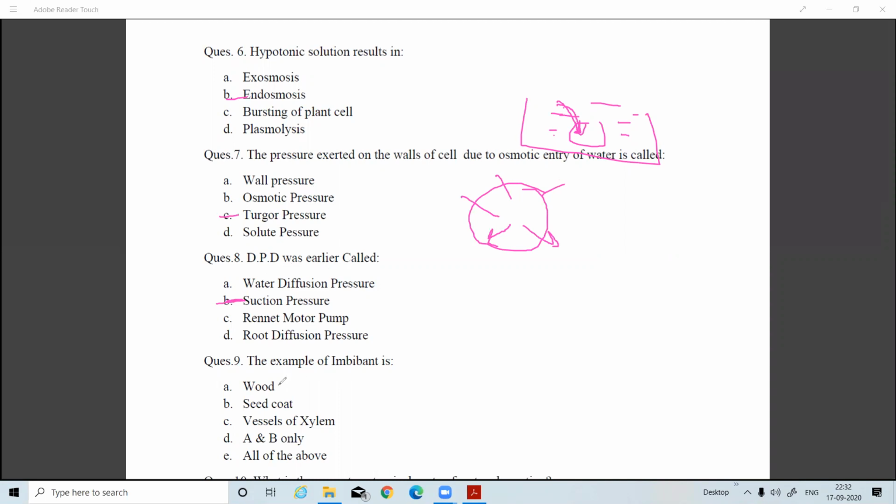An example of an imbibant: wood is also an imbibant. Imbibition means the adsorption or absorption of water on a solid surface or any surface. So wood generally swells during the rainy season and creates an imbibitional pressure. So it is an imbibant. Seed coat is also an imbibant, absorbing or adsorbing water from moisture or a surface. The seed coat breaks down during seed germination, so that is also an imbibant. Vessels of the xylem also act like imbibants. Some amount of water gets absorbed, and due to that, imbibitional pressure is created. So the answer will be all of the above, not only A and B, because all of these are imbibants.